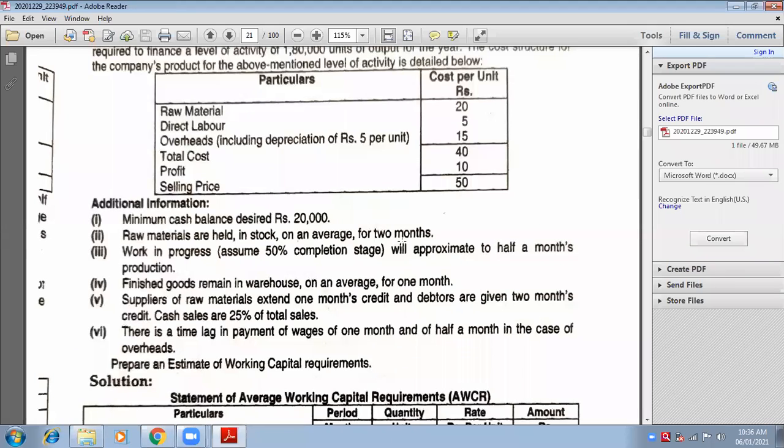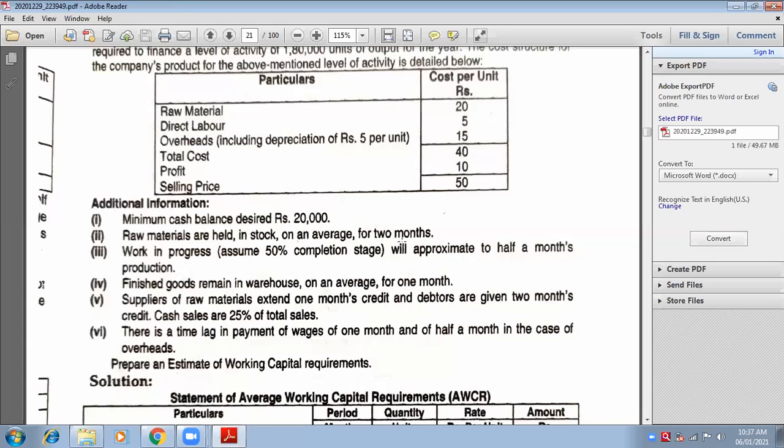Which item is this? Raw material. Which type of raw material is that? Closing stock of raw material. Very good. Now this is closing stock of raw material, my current asset. I will have to calculate it, as the amount is not given. The number of periods is given, 2 months. With the help of this period, I will be able to calculate the amount of the stock of raw material.